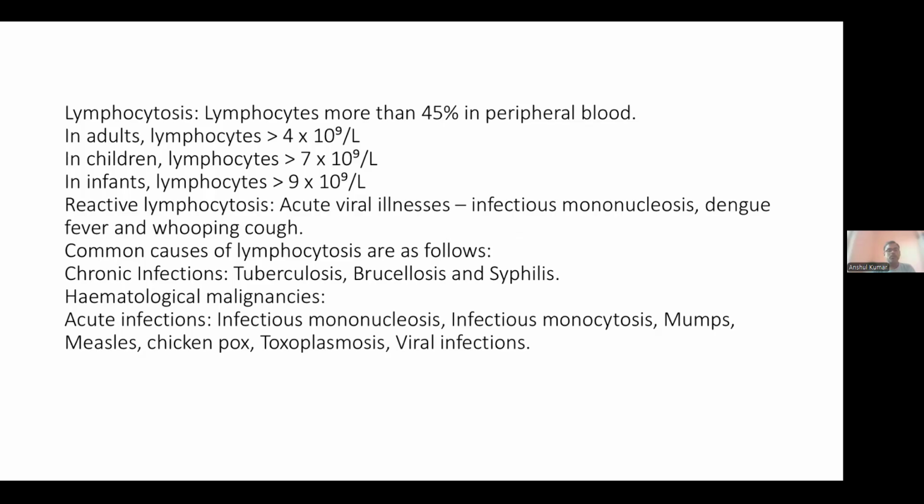Chronic infections like tuberculosis, brucellosis, and syphilis; then hematological malignancies like chronic lymphocytic leukemia, non-Hodgkin's lymphoma with spillover, adult T-cell lymphoma/leukemia, hairy cell leukemia, and prolymphocytic leukemia. Then coming to the acute infections: infectious mononucleosis, infectious lymphocytosis, mumps, measles, chickenpox, toxoplasmosis, and viral infections.